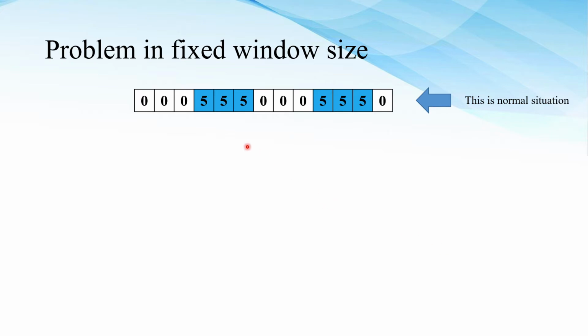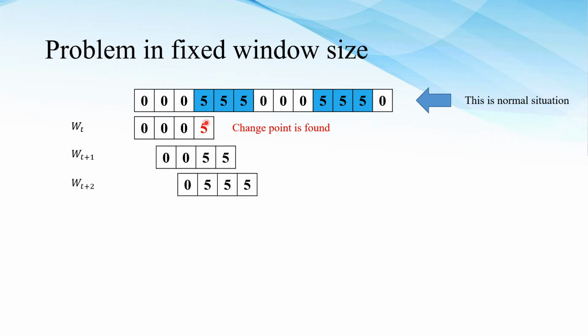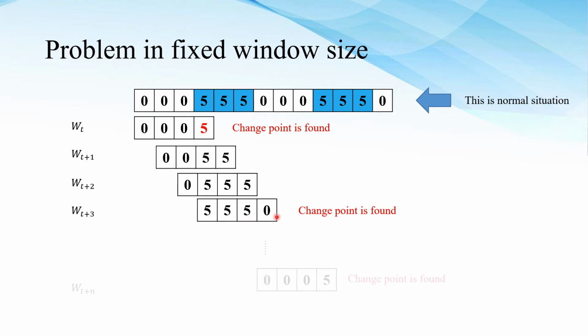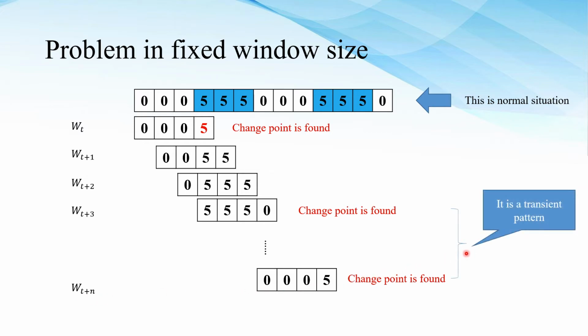Let's look at each example. In the mu t like this, we assume the 5 is the change point. Then at t plus 3, the 0 is coming. It's different from the 5s, so it is a change point, like this. Then at t plus n, like this, we define a change point again. However, if we look, all of them are not a transition pattern.